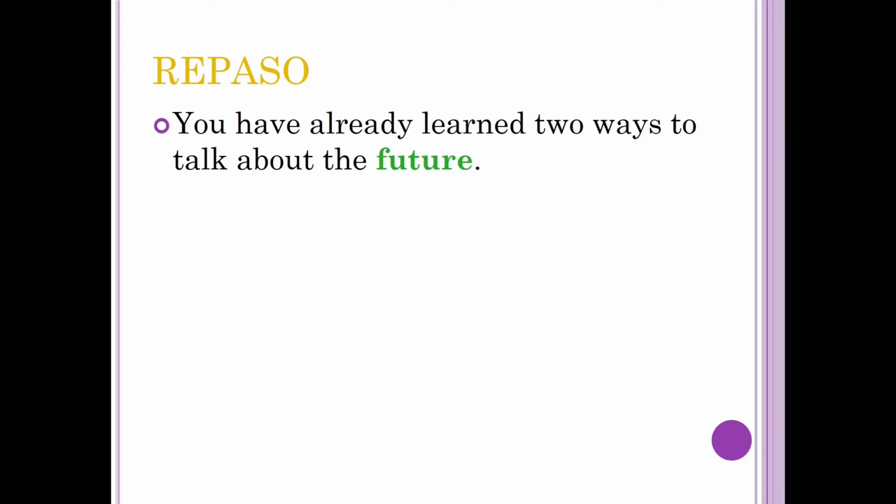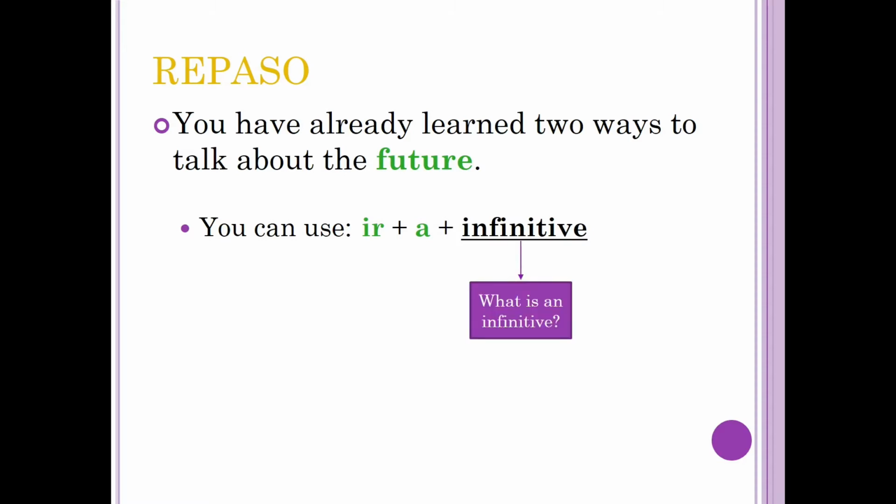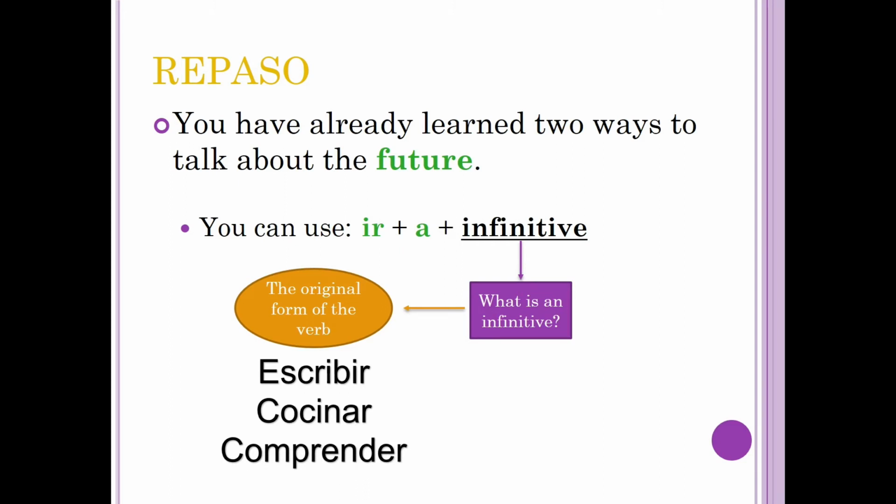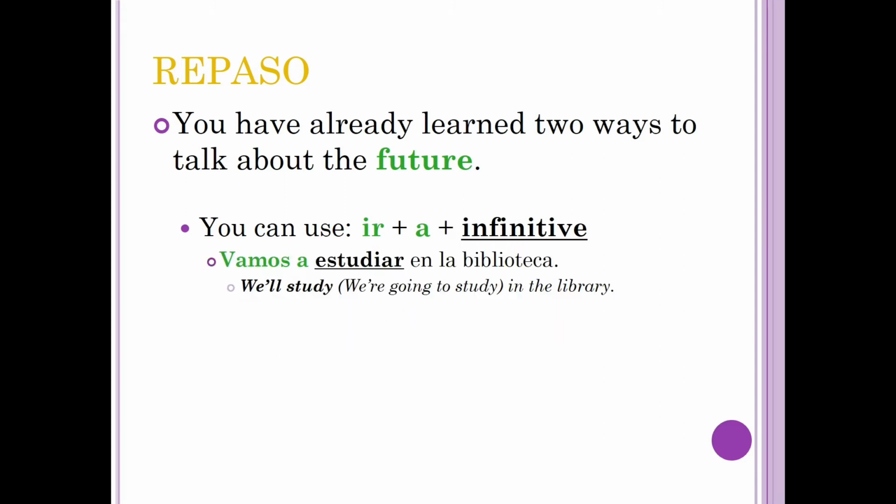You already know 2. The first, you take the verb ir, which means to go, plus a, plus the infinitive. What does infinitive mean? It is the original form of the verb, like the verbs escribir, cocinar, and comprender. They end in AR, ER, and IR.